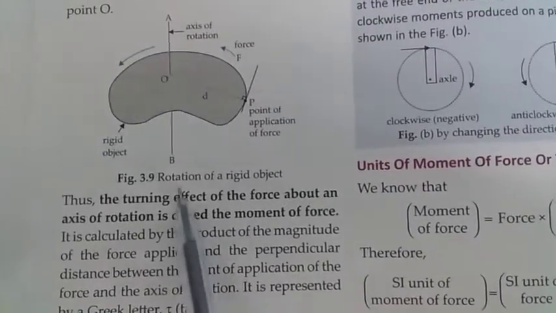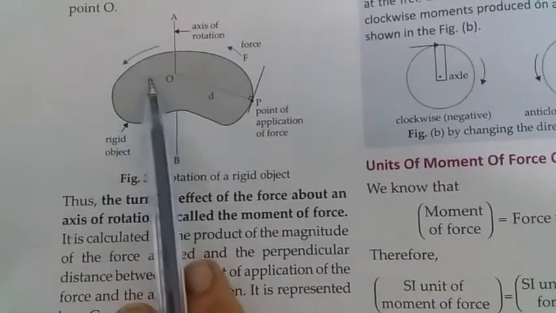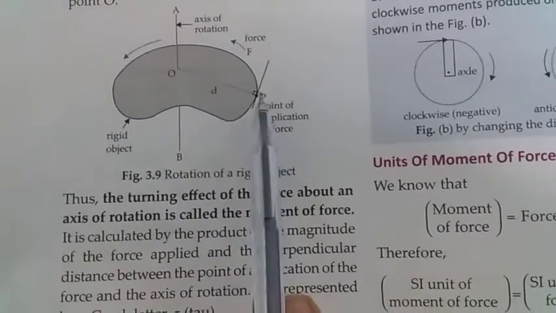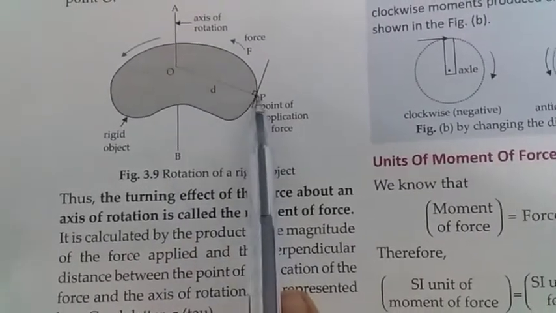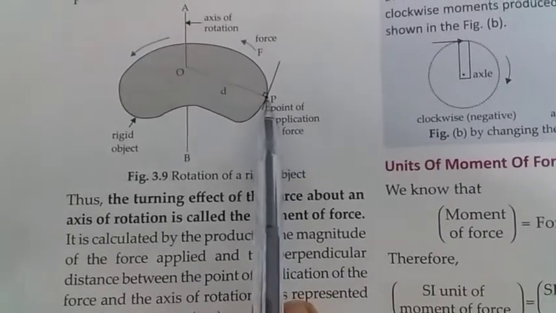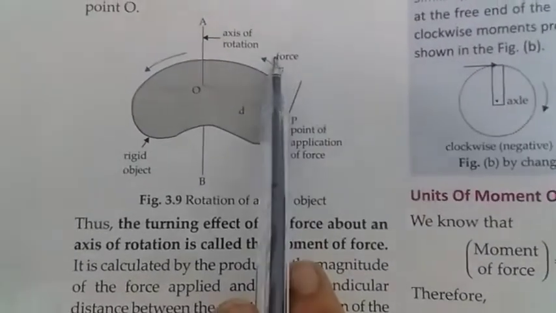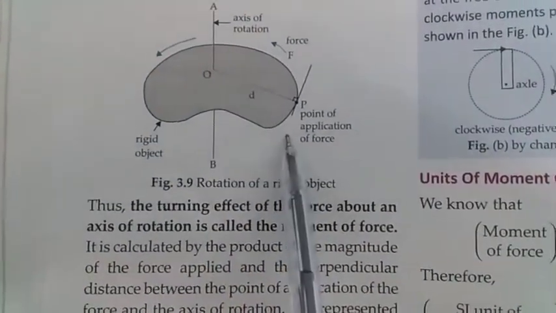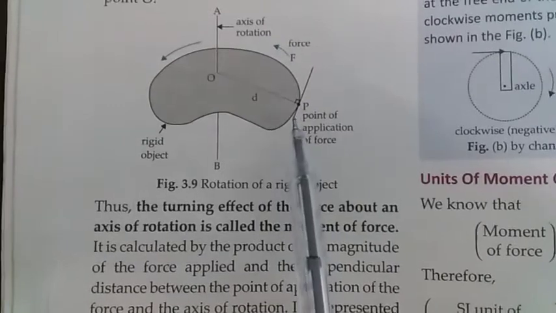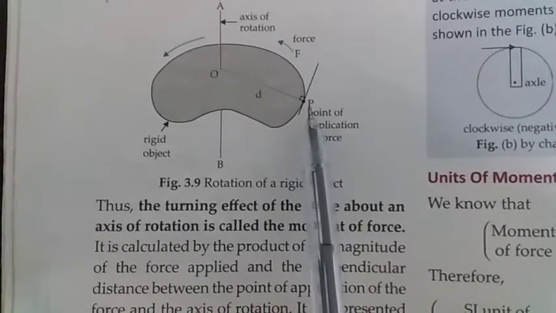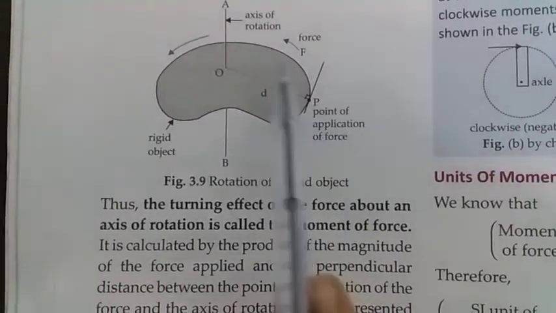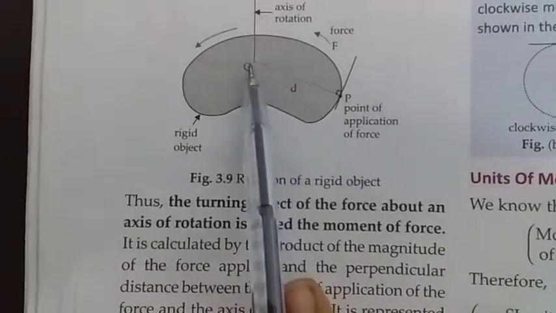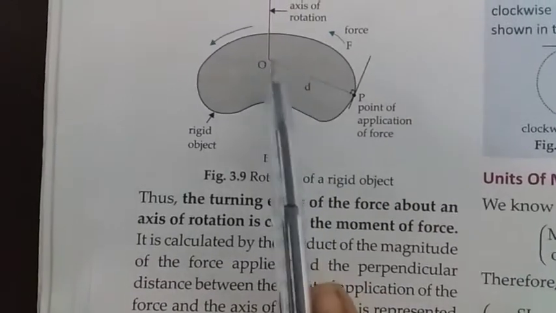So let us take one example. Suppose this is a rigid object and it is free to rotate. This is the axis of rotation. We apply a force at this point P. So this point P is called the point of application of force. We are applying force here and it is rotating in anti-clockwise direction. Due to the application of force F, this object starts rotating in anti-clockwise direction due to the moment of force about the point O. Moment of force is a turning effect.